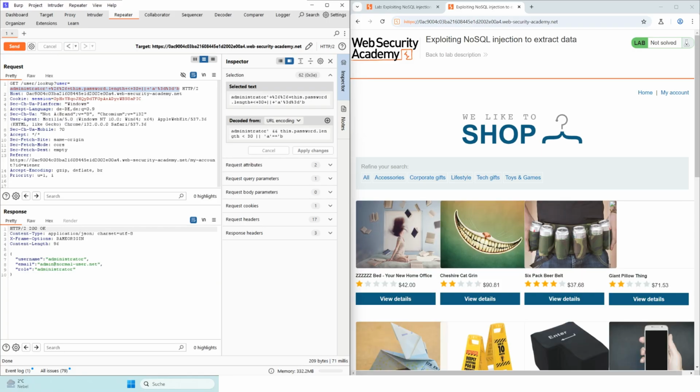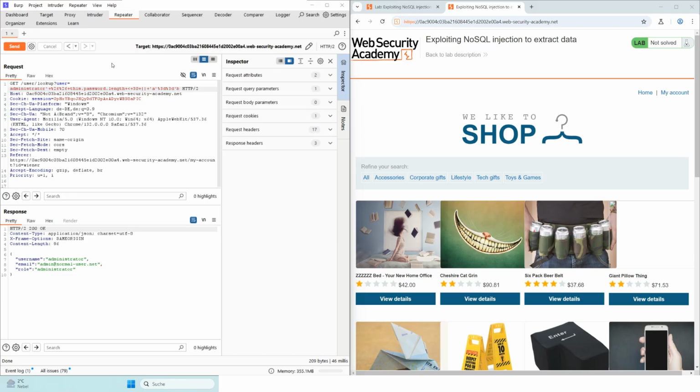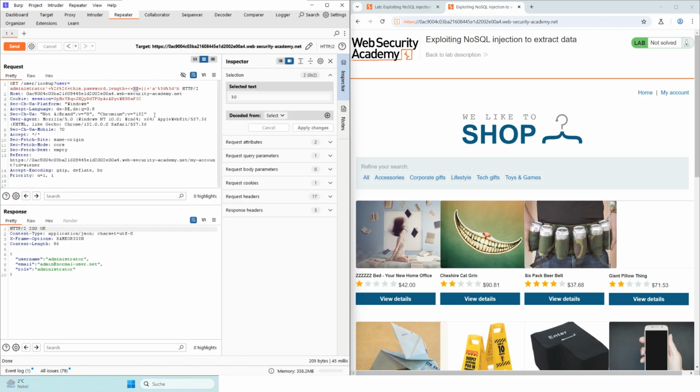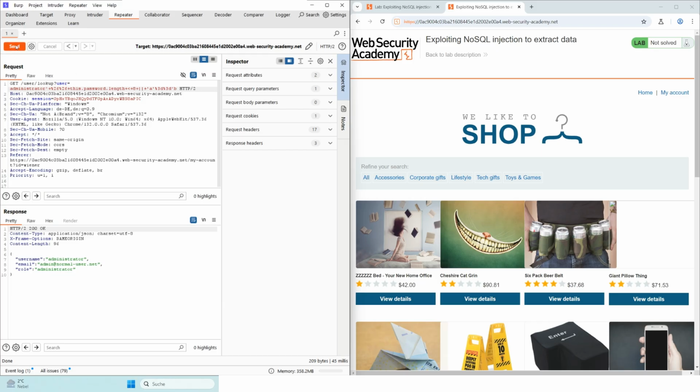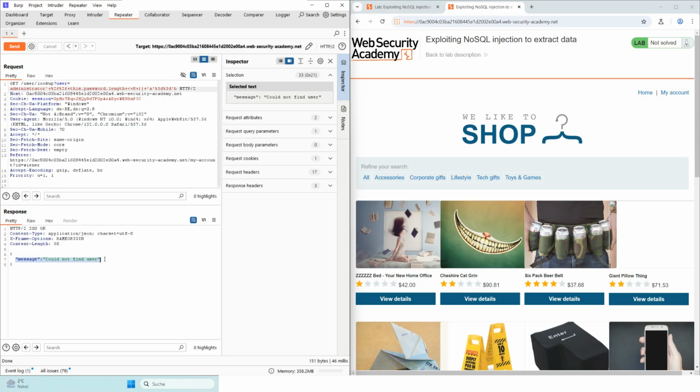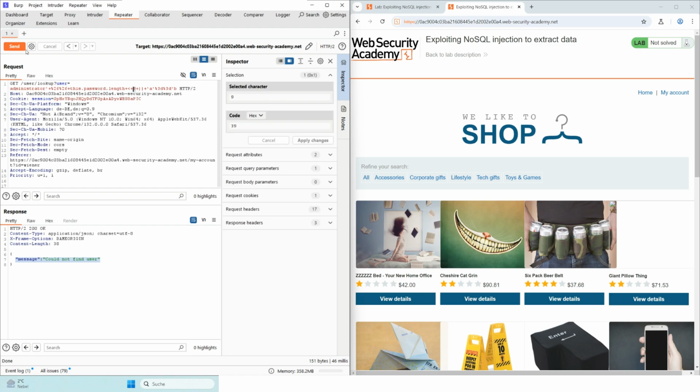In the response, we receive an HTTP/200 OK with the administrator's information. This means that the condition is fulfilled, as the password is less than 30 characters long. We can now try out different password lengths. If we enter a password length of 8, we receive the message, "Could not find user." From this we can conclude that the administrator password is 8 characters long.